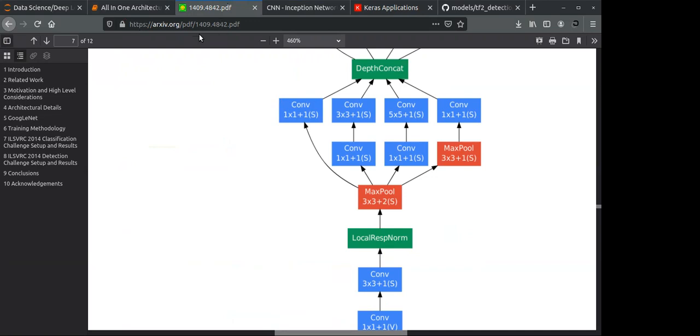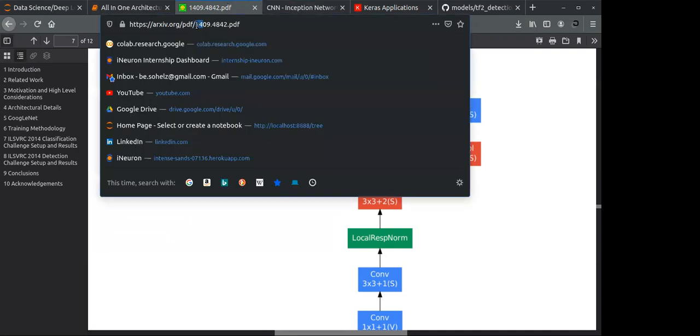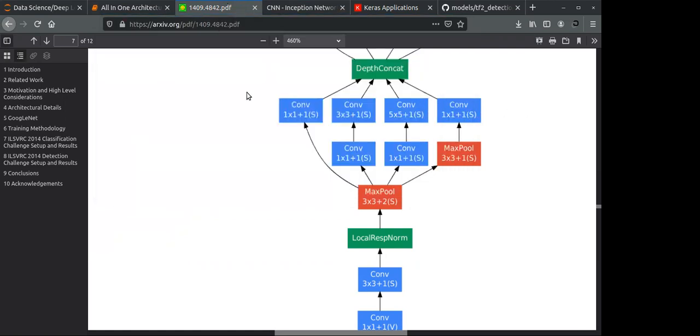On this website you will find that most research papers nowadays are coming to arxiv.org. If you want to see the date, it is like 1409, where 09 is the September month and 14 is the year. So you will find many research papers over here.